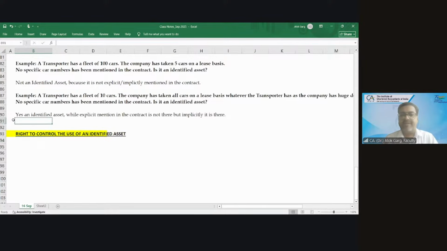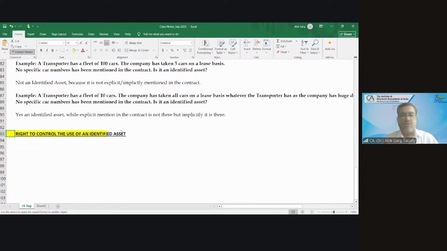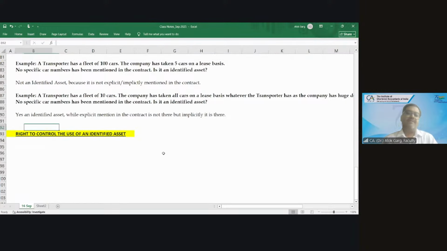Right? It's an identified asset. Right to control the use of an identified asset. So the right to control the use of an identified asset, two things. What are the two things? I told you. Number one, benefits from the use of the asset should lie with the lessee.